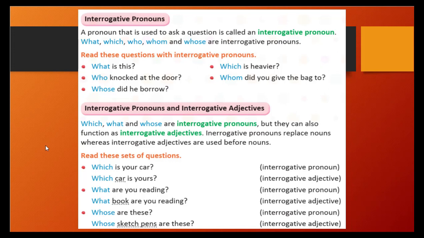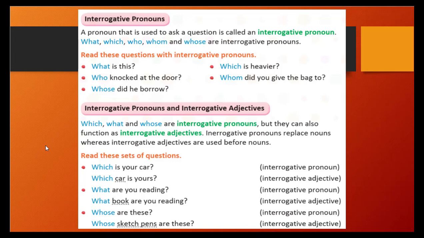Which, what, and whose are interrogative pronouns, but they can also function as interrogative adjectives. Interrogative pronouns replace nouns, whereas interrogative adjectives are used before nouns, same like demonstrative pronouns and adjectives.